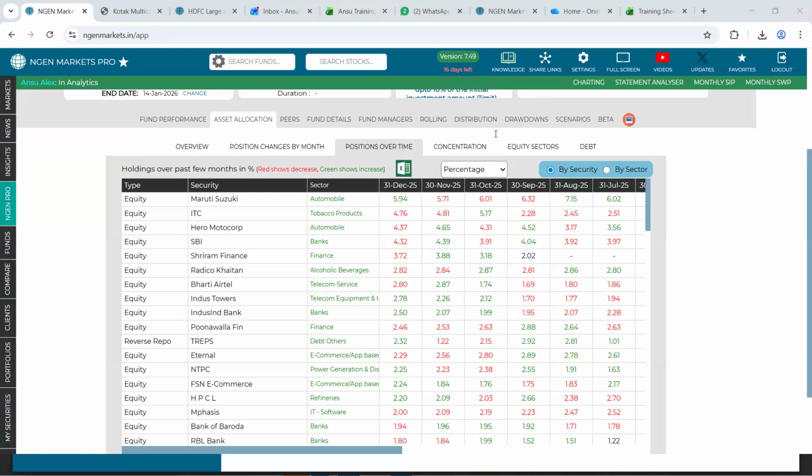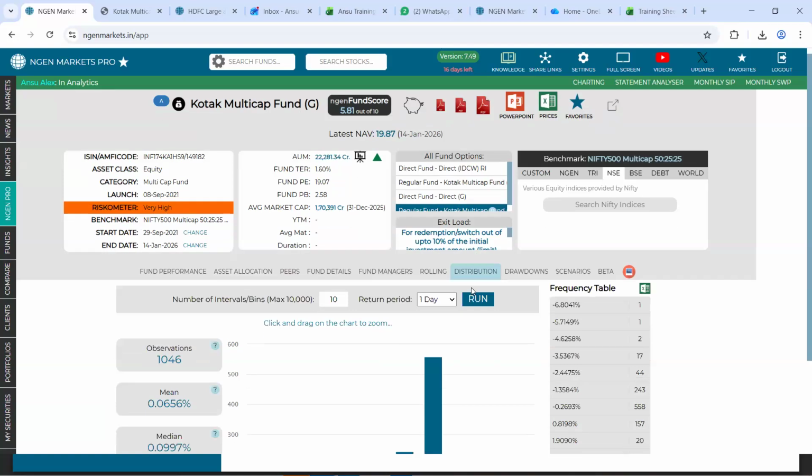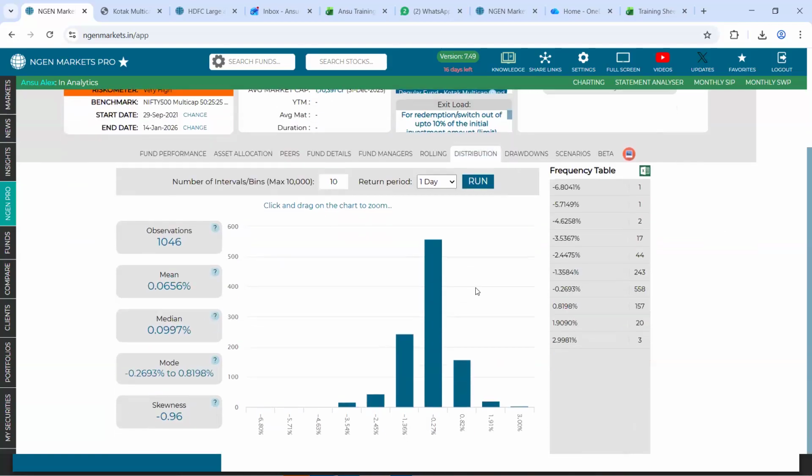All right, there's another question to explain the distribution chart. Just a minute. So the distribution chart plainly shows you the return distribution of a respective fund basis a return period that you set. Right here we have three return periods that we give an option for: on a daily basis, on a weekly basis, or on a monthly basis.